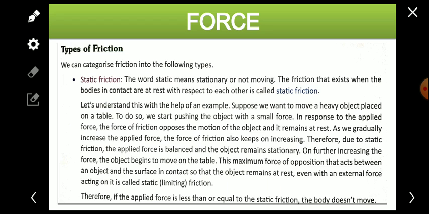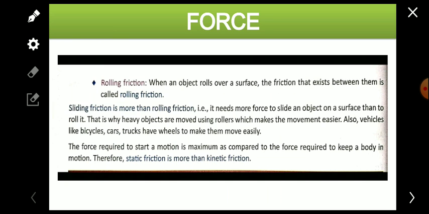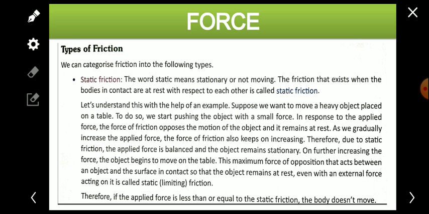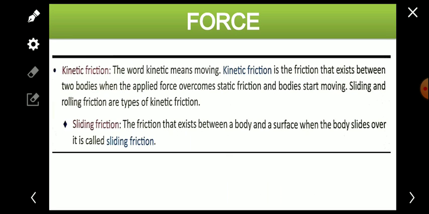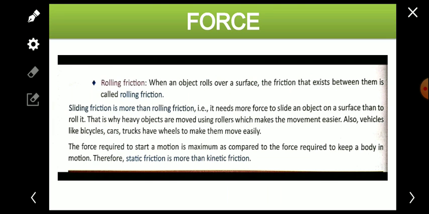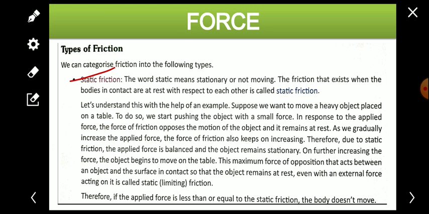Now we'll talk about friction, the types of friction. The first one is static friction. Many types are there, like static friction and kinetic friction, and under kinetic friction, sliding friction and rolling friction are there. Both sliding friction and rolling friction are types of kinetic friction. So we'll talk about these types one by one.